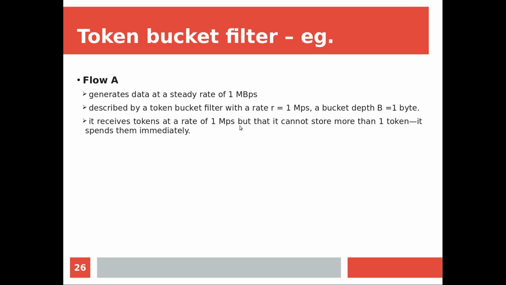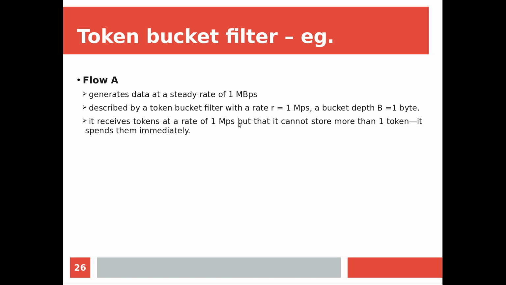In every second 1 mega tokens are getting generated, and I am not able to accumulate any token because the bucket depth is just 1 token, that is 1 byte, right? So 1 mega tokens are generated per second, and every byte takes 1 token, so that 1 megabyte can travel per second.